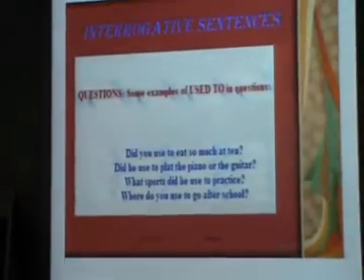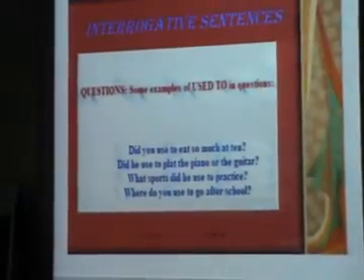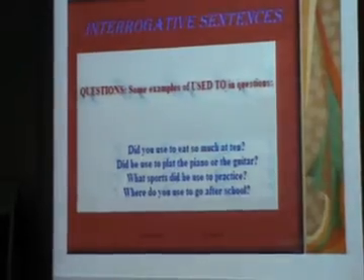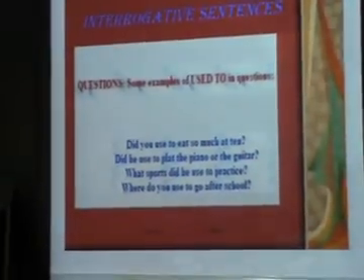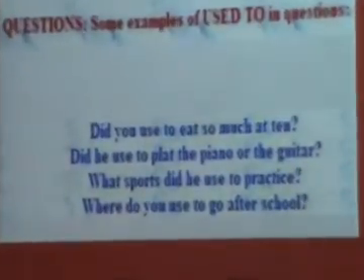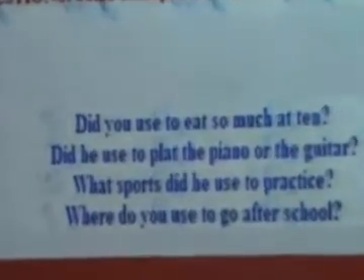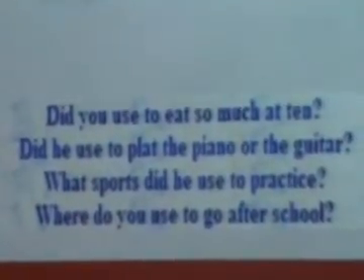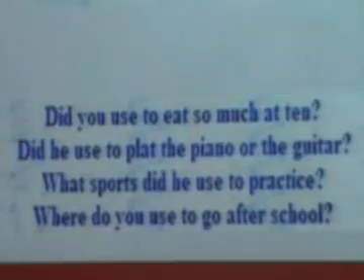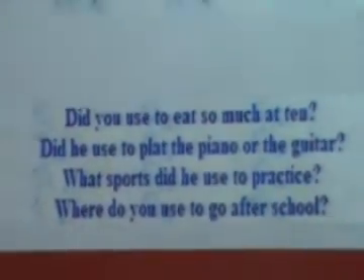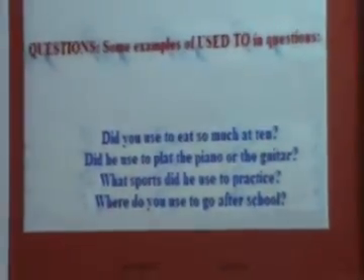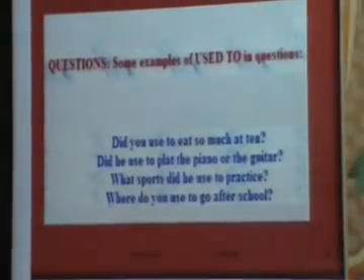The third kind is the interrogative sentence, the question sentence. So we have some examples for used to. At first, use the auxiliary verb did. Did you use to eat so much? Did he use to play the piano or the guitar? What sports did he use to play? So I want to tell you that when you use used to in a question, try to put the auxiliary verb with it.